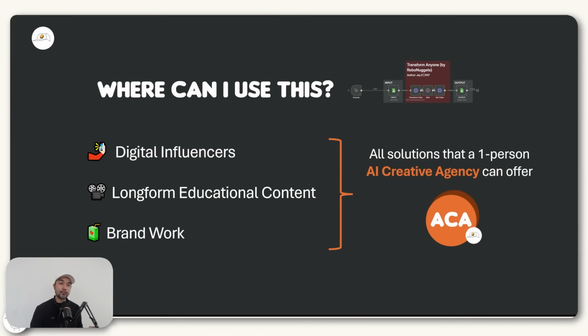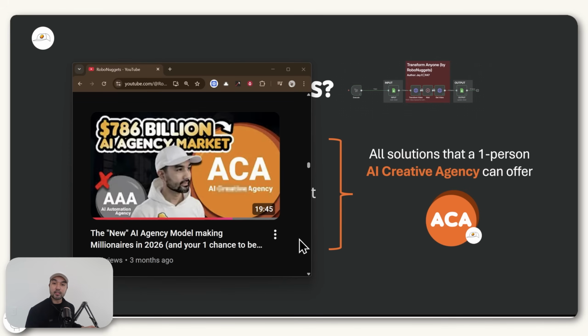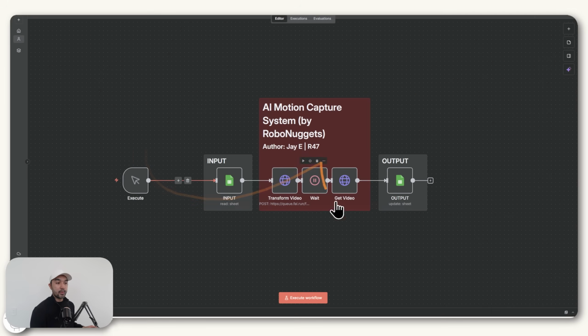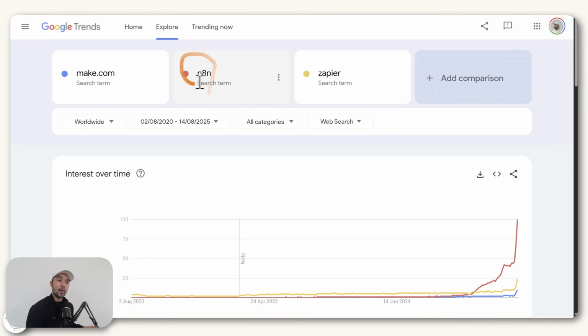And all these three use cases are real services that a one-person AI creative agency can offer, which is exactly what we teach at RoboNuggets, which if you want to learn more about that business model, then you can check out this previous lesson. And all these services can be powered by this one AI system, which we built in n8n. And in case you're new, n8n is a no-code automation tool similar to Zapier or Make.